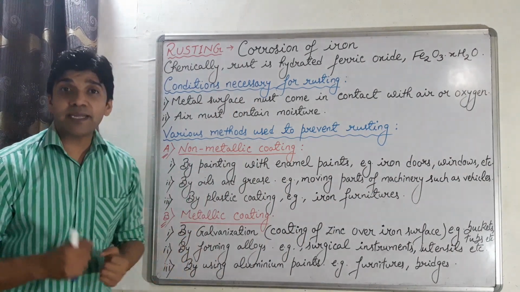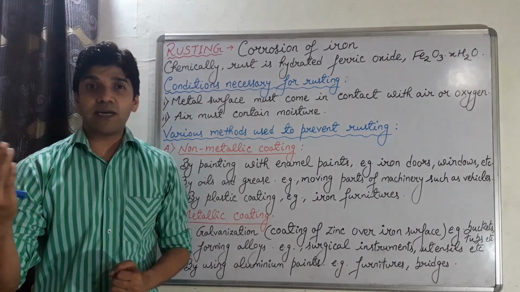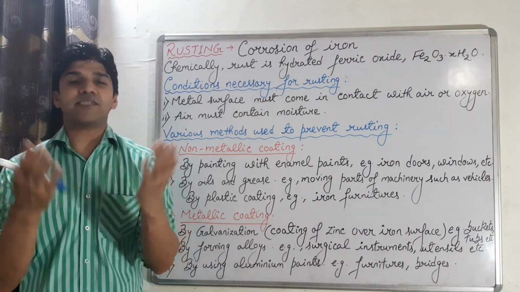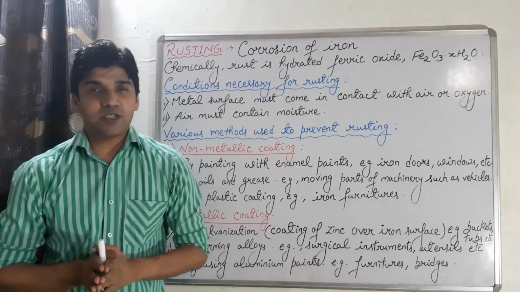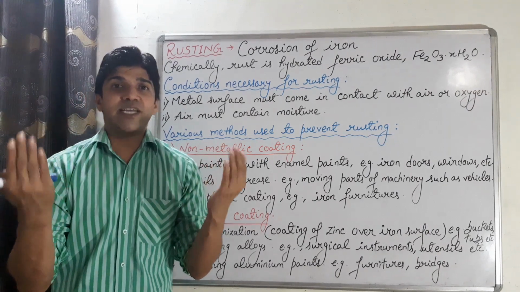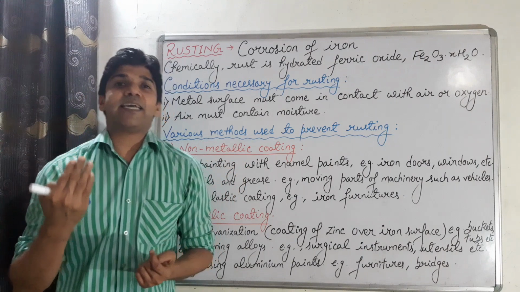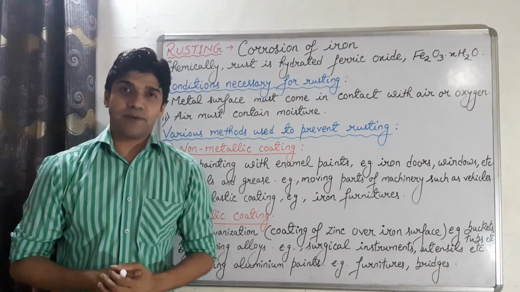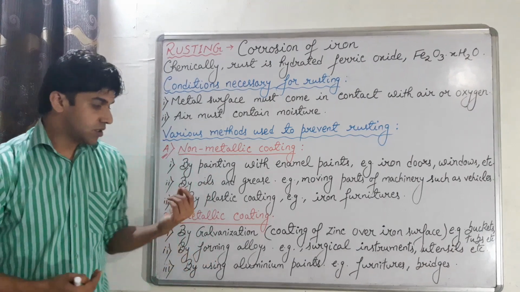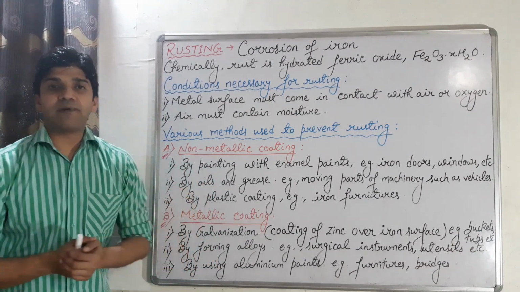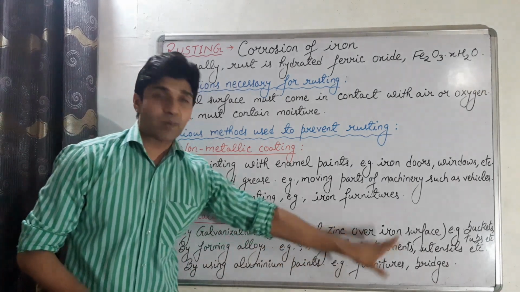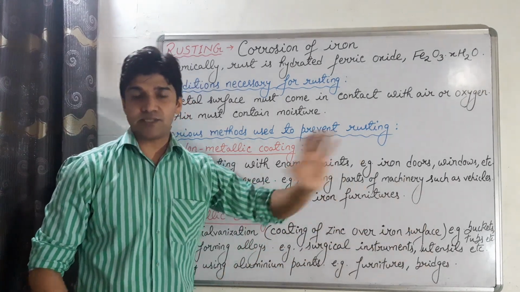Second, by forming alloys. Now, what are alloys? Alloys are the homogeneous mixture of two or more metals and sometimes non-metals also. For example, stainless steel. Stainless steel is an alloy of iron, chromium, nickel and carbon. So we can form alloys to prevent the rusting of iron, which can be best used in surgical instruments and utensils.